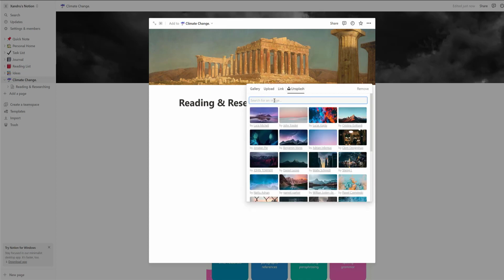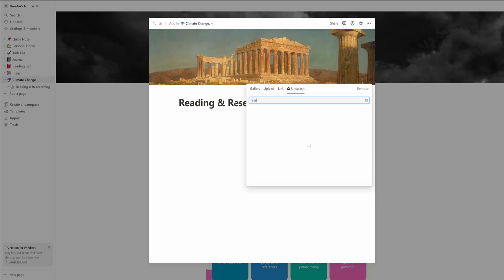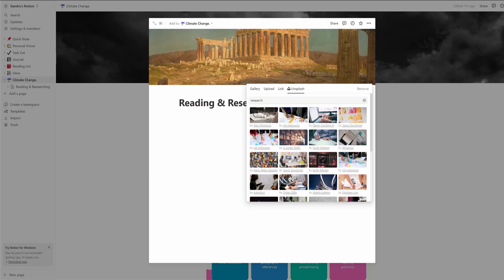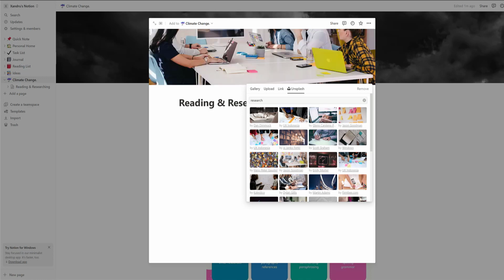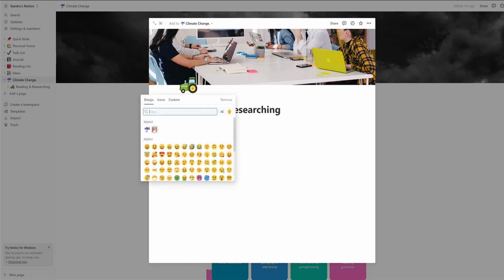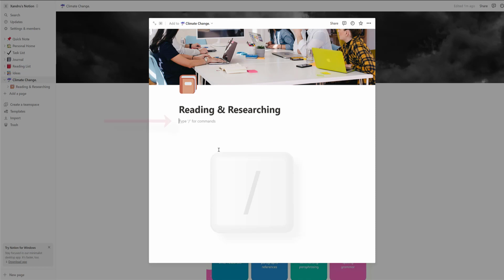Let's go to Unsplash this time. Let's type research, see what we get. And I'll grab any image as a demonstration here. Brilliant, tap off that. And again, I think that's a great way to identify different pages you're working within quickly. And again, maybe adding the icon would be handy, wouldn't it? Is that a quick icon there? Let's do the books. Now I'm ready to work again.